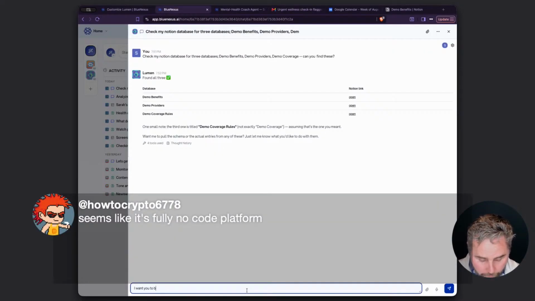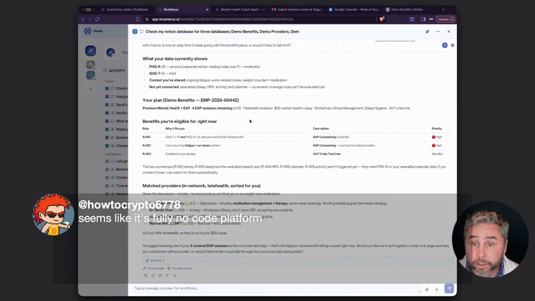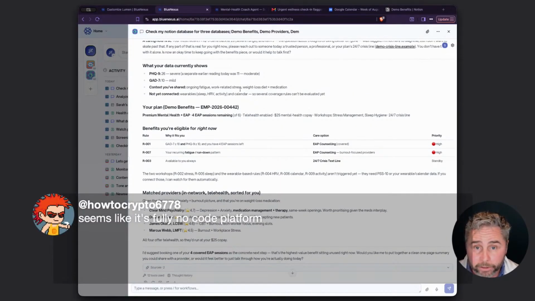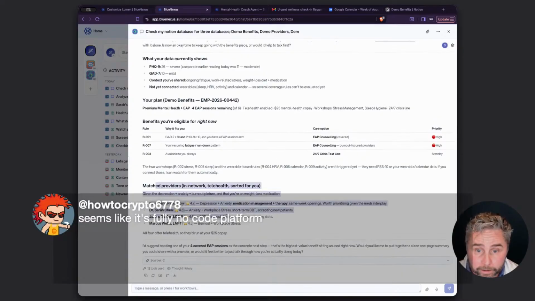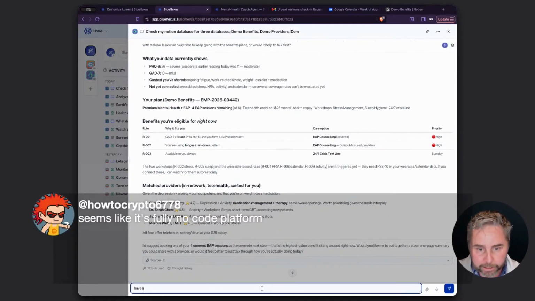I want you to be able to look at my trends and patterns, cross-reference with my benefits, make suggestions. Okay, so what it's done is it's taken my benefits, my healthcare data, and then it's listed 4 providers that match that are available. You know, if the user had connected their mobile app and shared their location, it could match the providers based on your actual location.